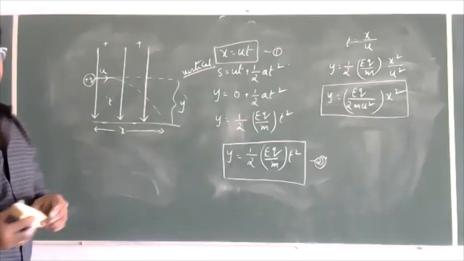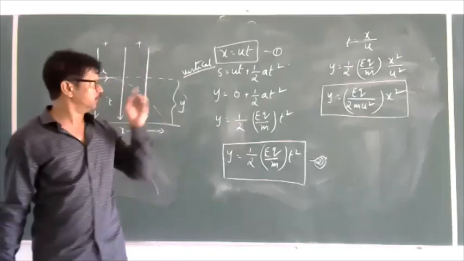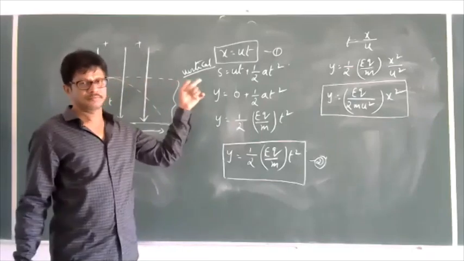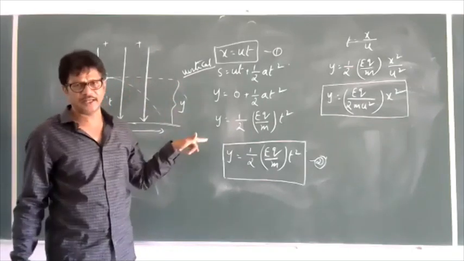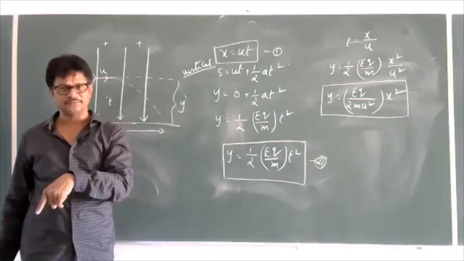So whenever a charged particle is projected perpendicular to a uniform electric field, the motion of the charged particle is very similar to horizontal projection.